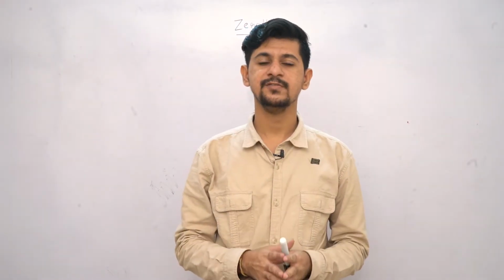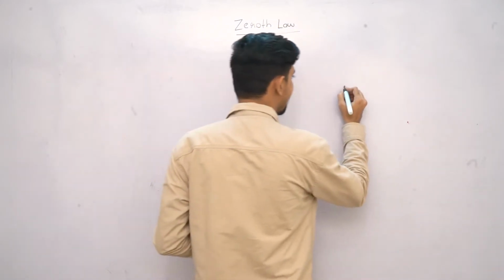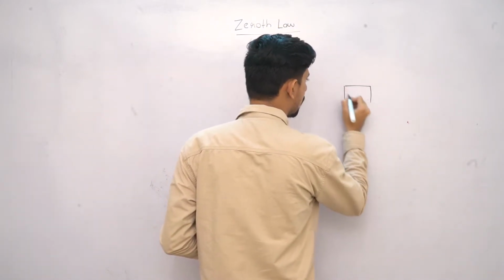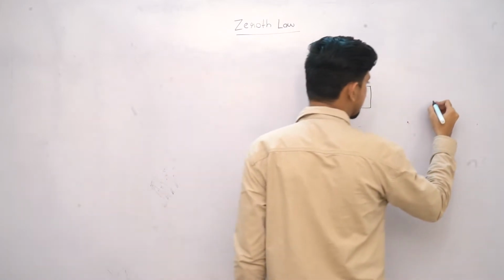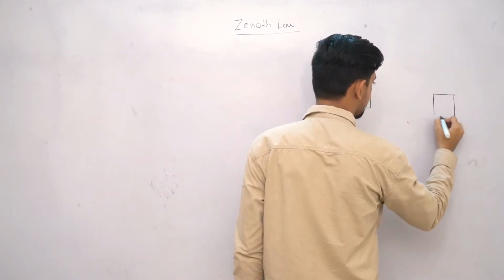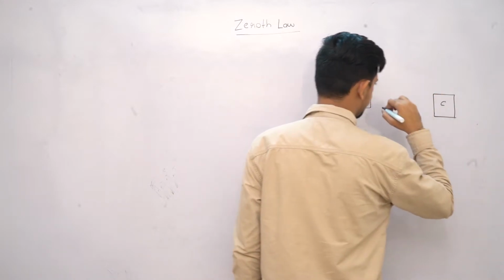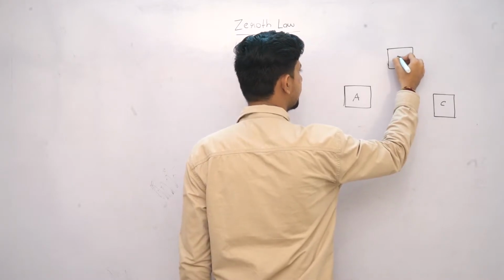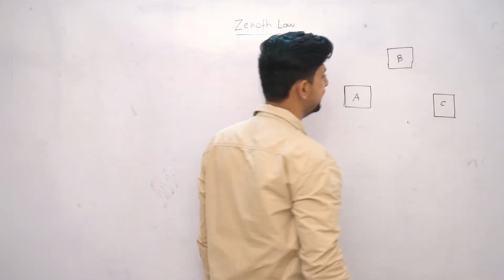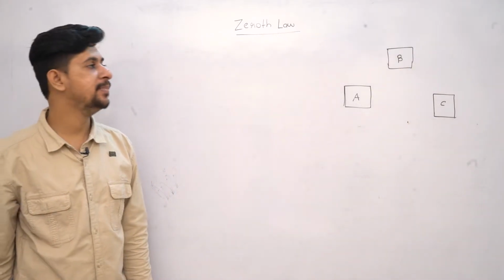So the same concept of thermal equilibrium is used in Zeroth law. So what does Zeroth law say? Let's take an example. Let's say we have a body named A. There is another body, let's name this body C. And we have a third body, for reference, let's give this name B. So we have three bodies A, B, and C.